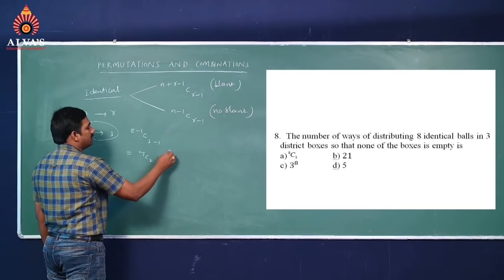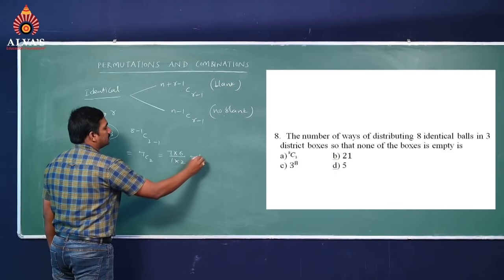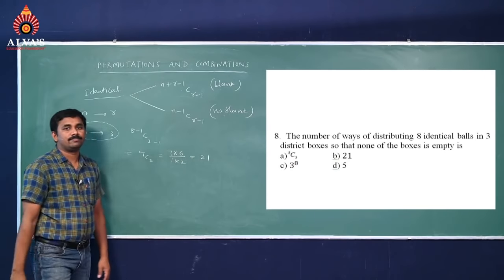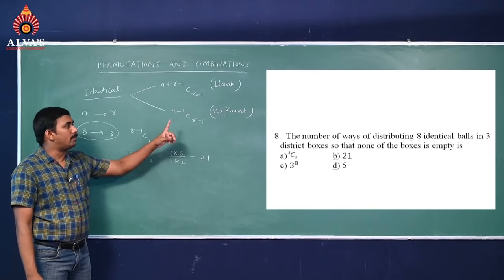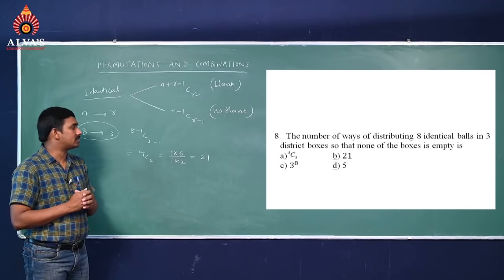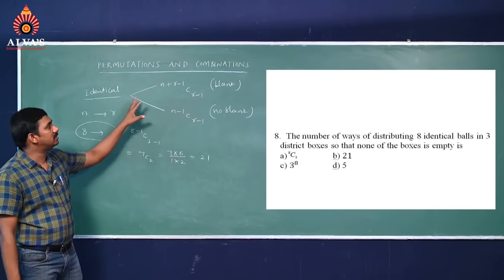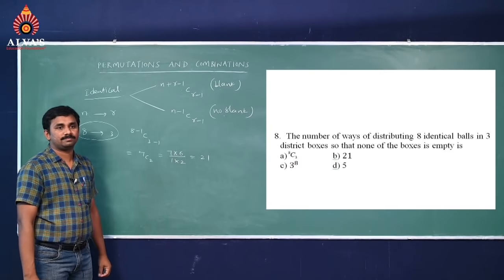If you solve this, 7 into 6 upon 1 into 2, that is 21. So this is the no blank case, non-empty boxes, so that's why I am taking the second case. For identical objects, these are the two important formulas. See the next question.